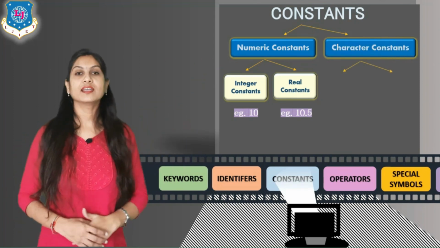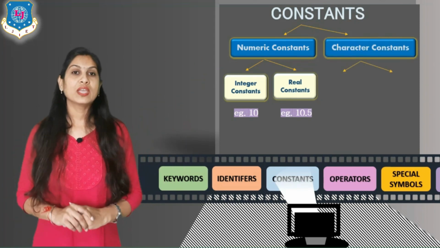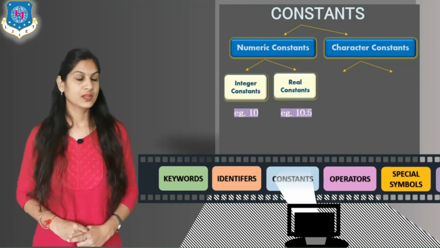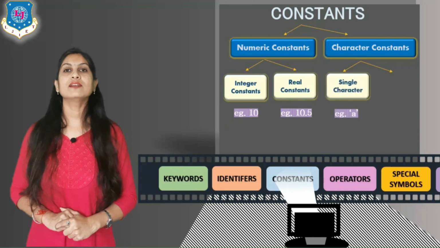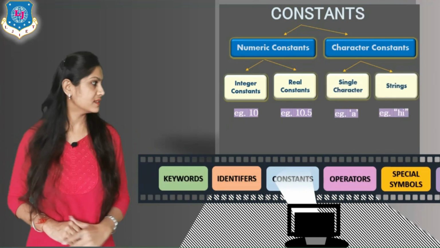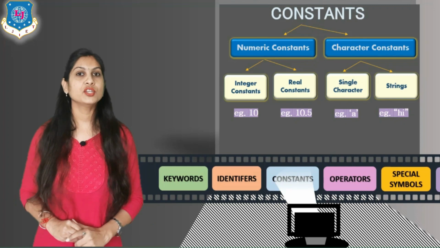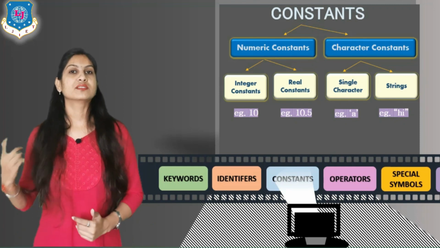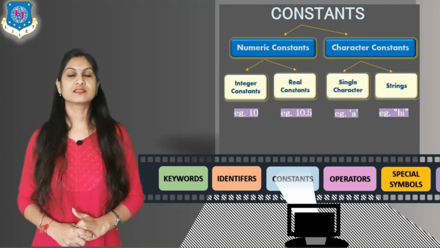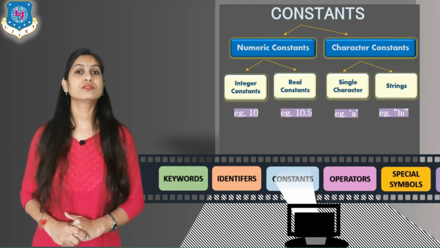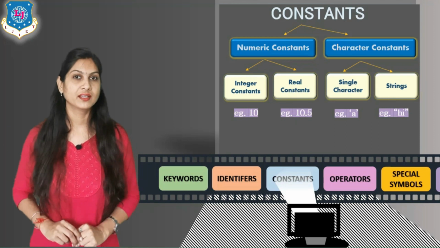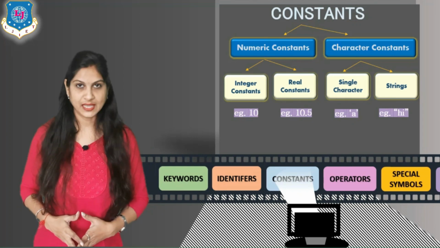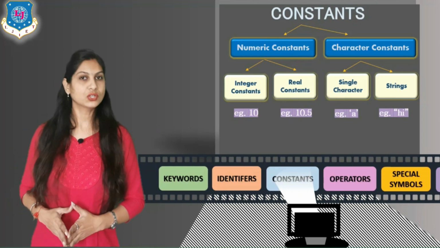Now move to the second category, that is character constants. Here you can assign characters, not only digits. It is again divided into two parts: first is a single character and second is a string. For a single character you must remember, always write it in single inverted commas. But if you want multiple characters, then it is known as a string and you have to write it in double inverted commas. Single inverted for a single character, double inverted for multiple characters. So this is all about the constant.